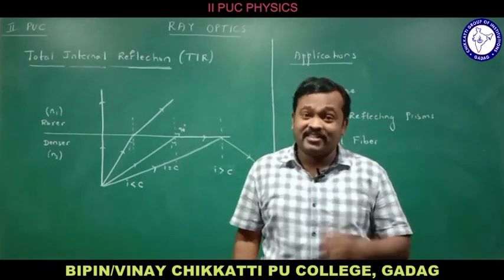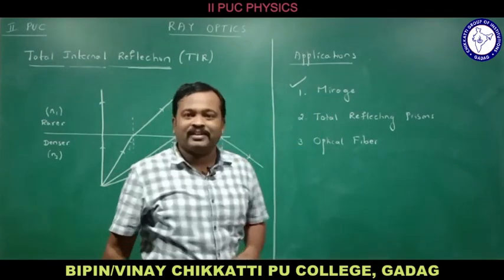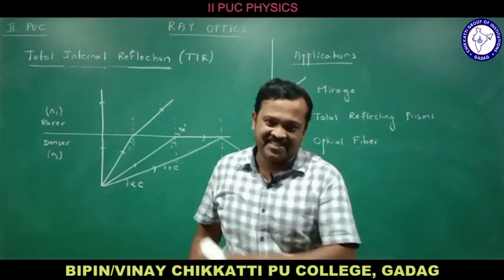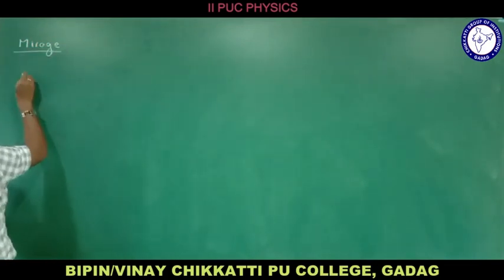Now let us check it out. What is mirage? I shall move on to the first one, the mirage.